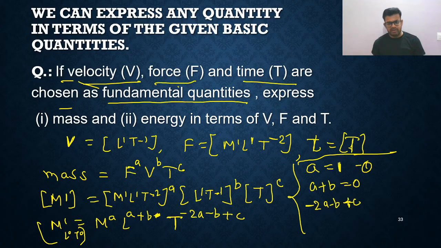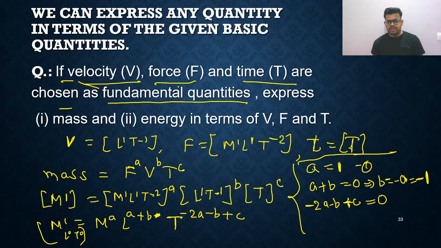It is just the power of time, and in the LHS the power of time is 0. So from the second equation you get b is equal to minus a. Put the value of a, which is 1, so you are getting minus 1.